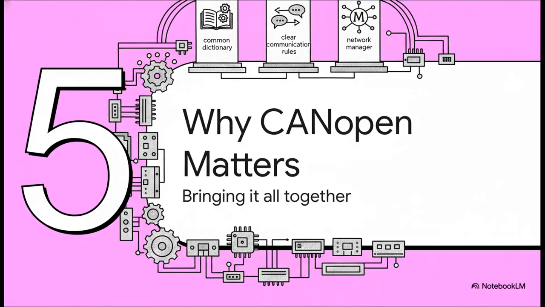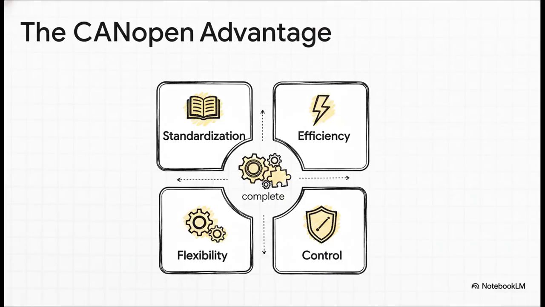All right, let's zoom out and put all these pieces together. We've talked about the three core pillars of CANopen: the universal dictionary, the rules for communication, and the network conductor. So, what's the big payoff? Well, first, you get real standardization. The object dictionary means everyone is speaking the same language. Second, you get blazing efficiency for real-time data thanks to those PDOs. Third, you get incredible flexibility to tweak and configure any device using SDOs. And finally, you get total control and rock-solid reliability because the NMT master is running the show.